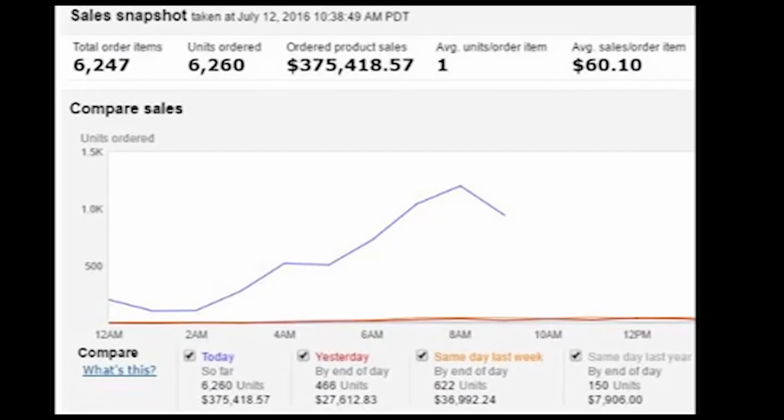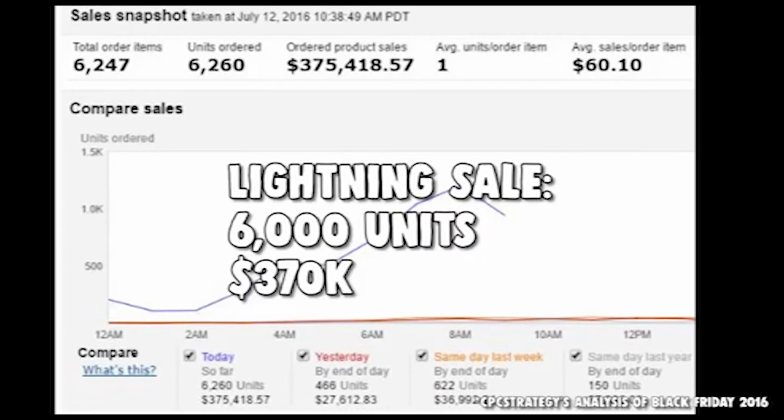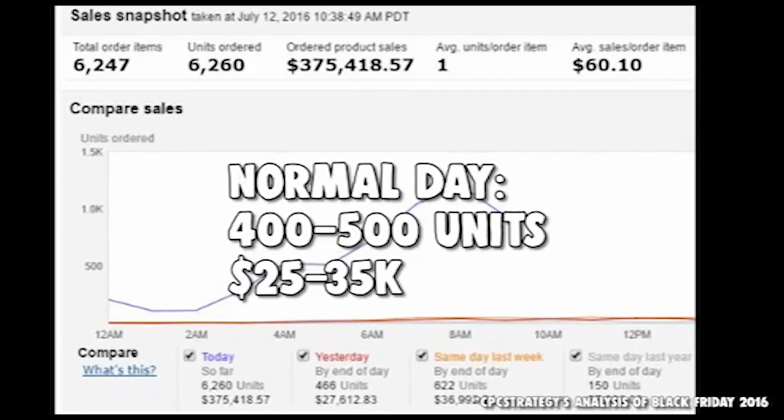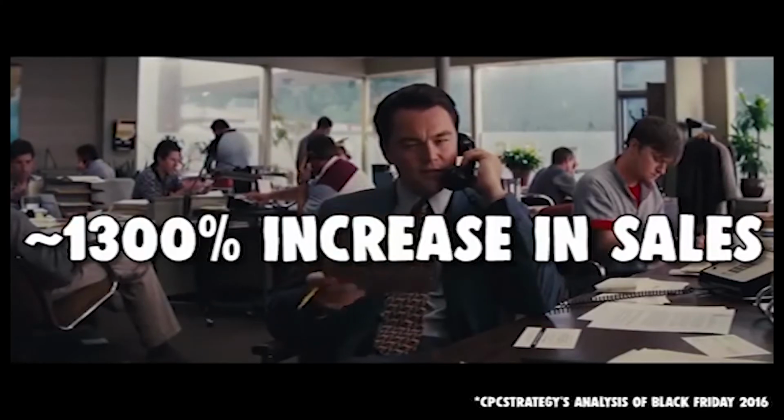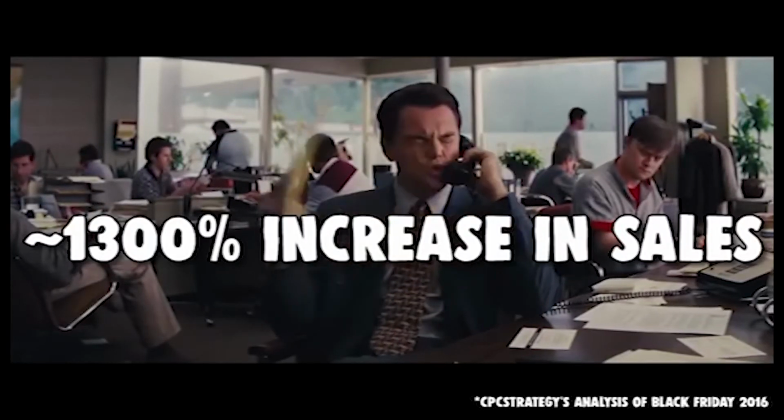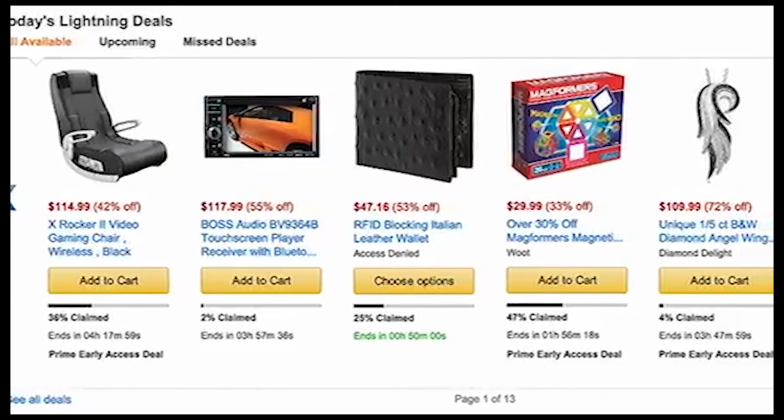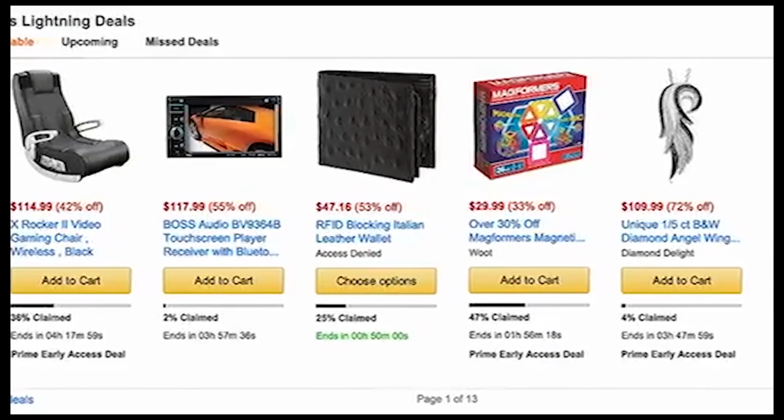Take for instance this seller who during a 4-hour lightning sale sold over 6,000 units when they normally would have sold 400 to 500 in a given day. That's a 1,300% increase in sales for taking 20% off the price and putting it on the lightning page. Or to put that in business speak, so what does consumer psychology have to say about this?